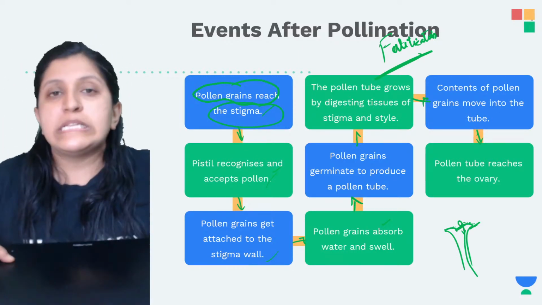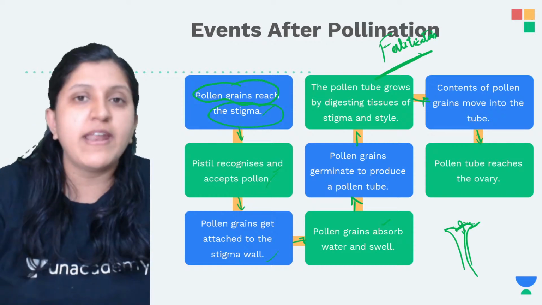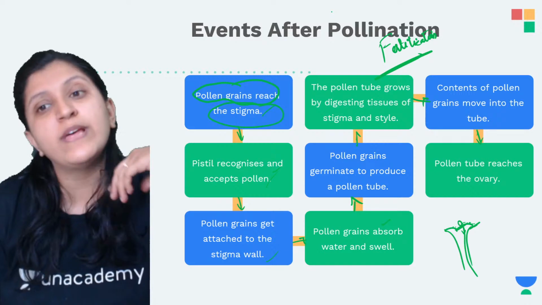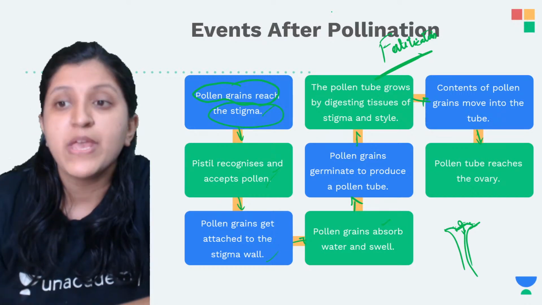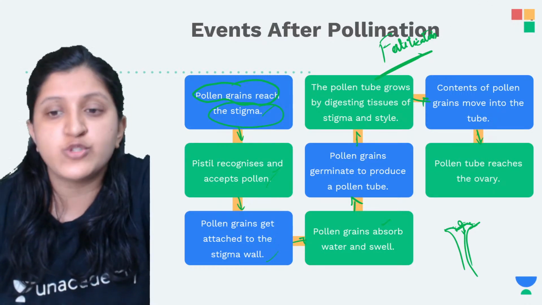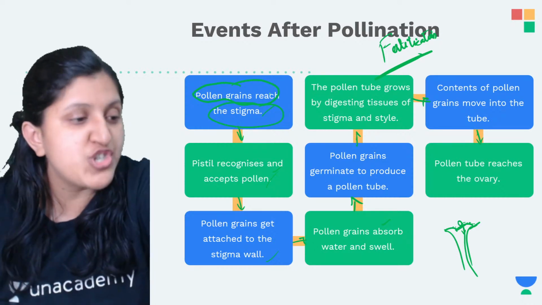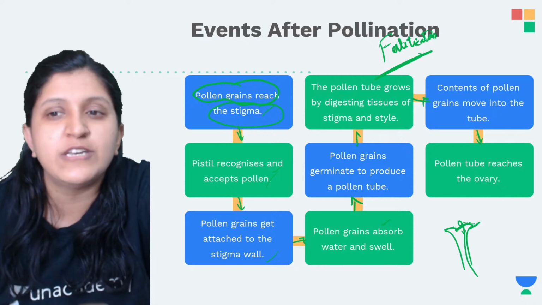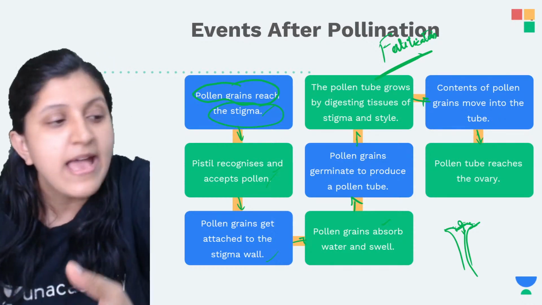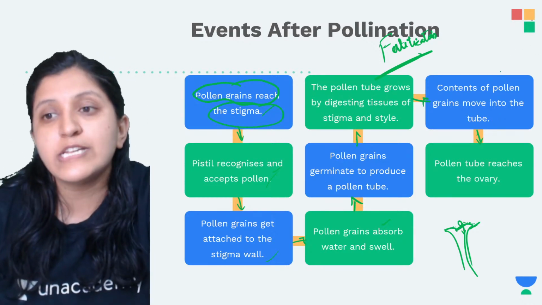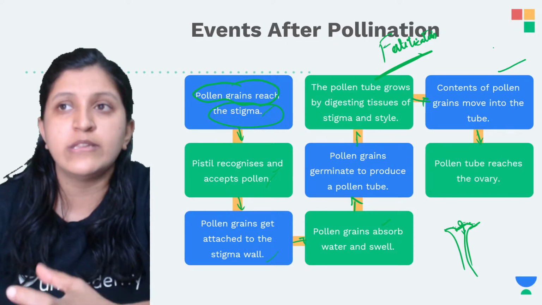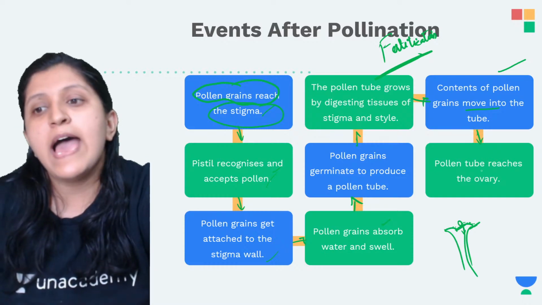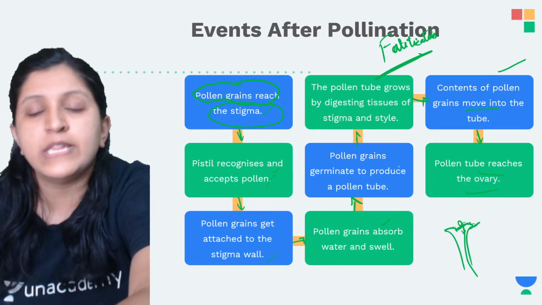Once the pollen grain is recognized by the pistil, there is a chemical dialogue between the pollen and the pistil, mainly the stigma. Now the contents of the pollen grain: you can see that germination is going to occur. Once the germination occurs, the pollen tube is going to digest the tissues of the stigma and style, and it starts to grow. The contents of the pollen grain move into the tube, and now the pollen tube reaches the ovary.